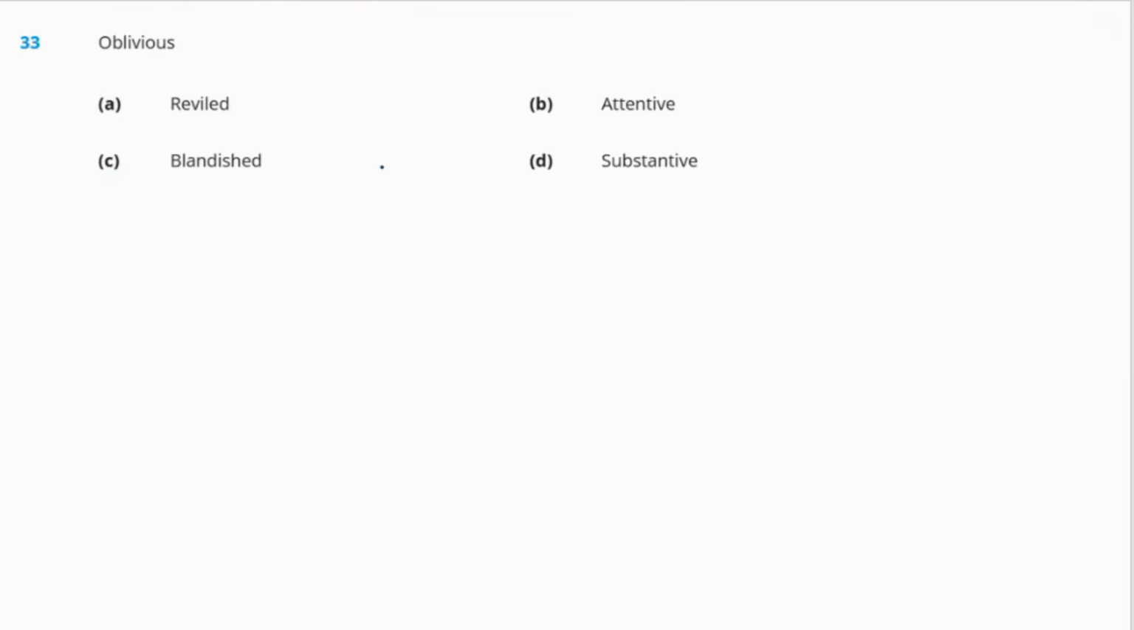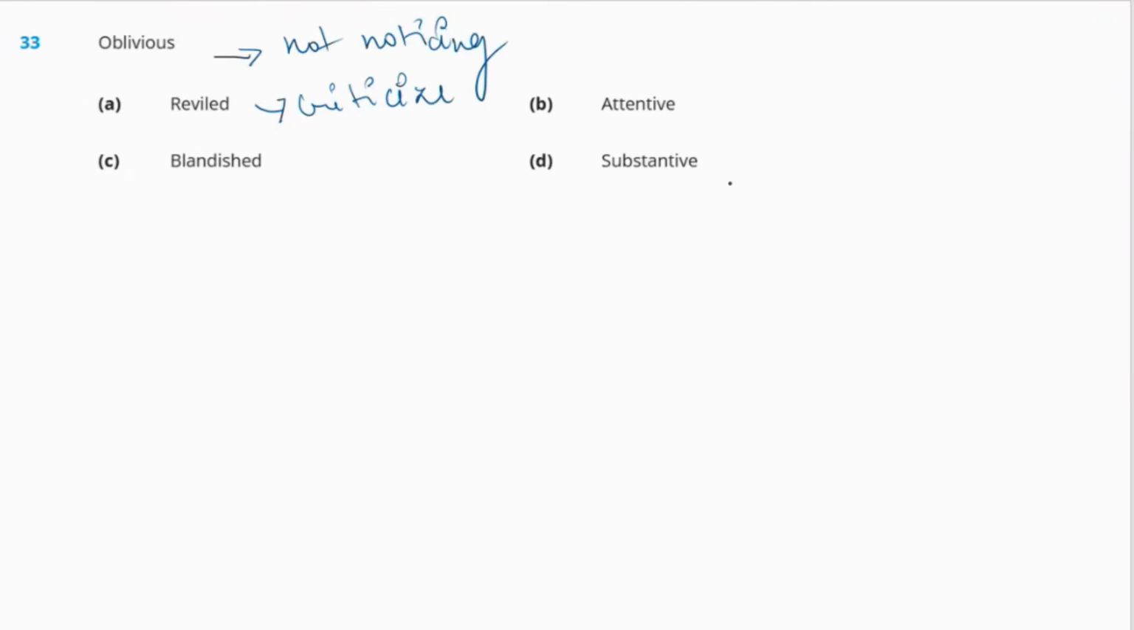Question 33, the word is oblivious. Okay, so oblivious means not noticing. Now, options are A, reviled, B, attentive, C, blandished, or D, substantive. So, let us see the meanings. Reviled means criticize.